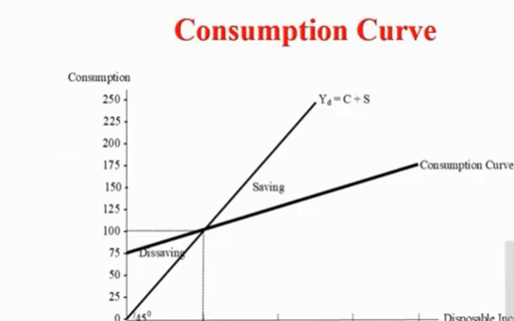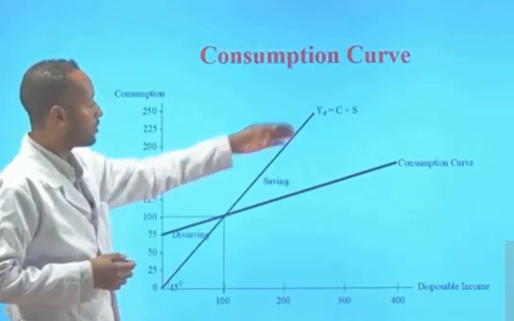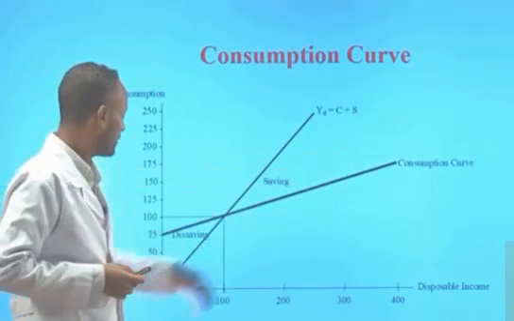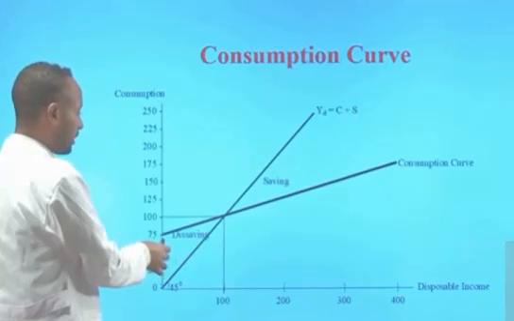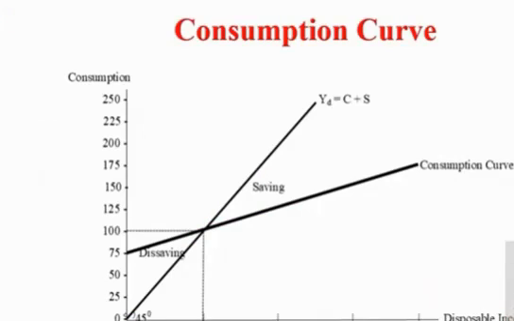The graphical representation of the consumption schedule is called the consumption curve. We represent all the values of consumption spending on the Y axis and all the values of disposable income on the X axis to plot the consumption curve. This is the 45-degree line, called the income equals consumption plus saving line, and this is the consumption curve. Starting from this point to this point, the total consumption spending is above the income line. In this case, this is the dis-saving area.